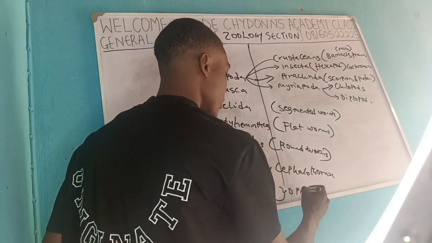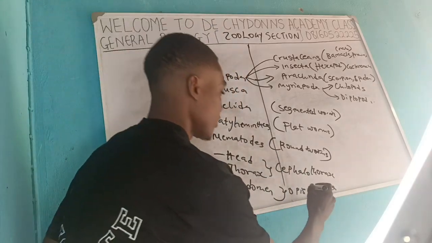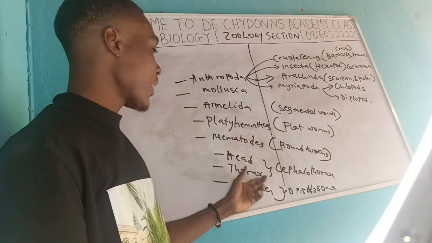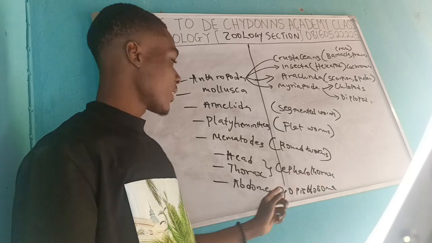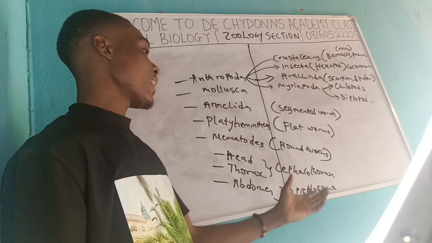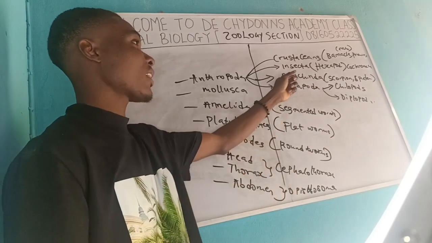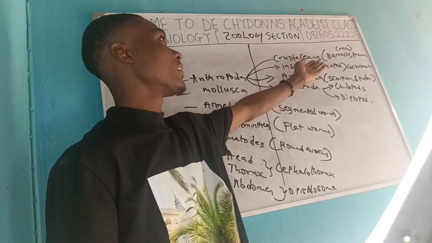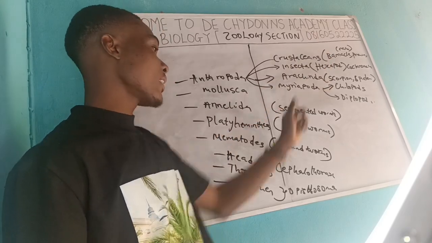The next one is called opisthosoma, that is the abdomen. So the arachnida have 2 segments. The first one is the cephalothorax, and the second segment is the opisthosoma. So that is what you can find here. And one significant characteristic of this particular class is that they don't have antennae, unlike the rest of the 2 that we discussed earlier. So this one does not have antennae, and they have a fused body.